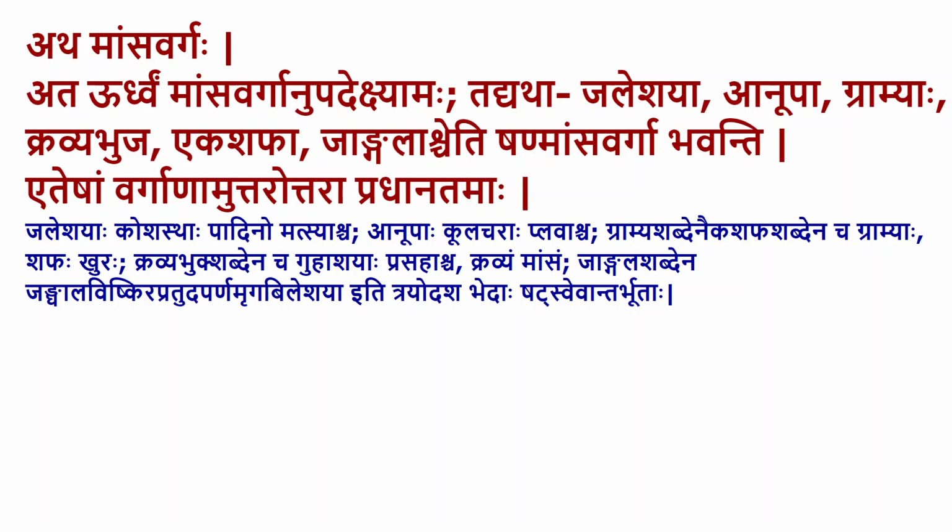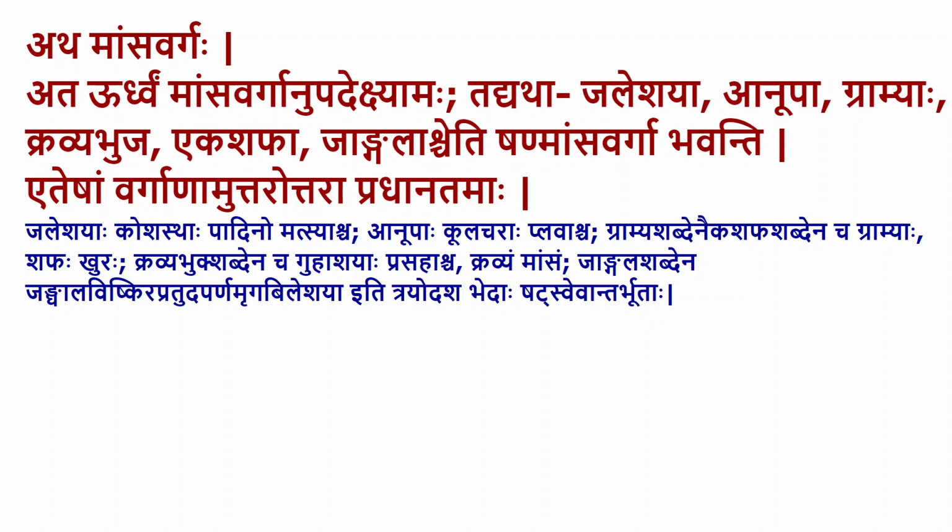Among the Jaleshayaha, that's among the water living animals, again there are two categories mentioned by Dalan. Koshastaha, Padinaha, Matsyascha. There are three varieties. Koshastaha, Padinaha, Matsyascha, which are present in some shell, and then those which have some foot-like presentations. Matsyaha, the fishes which do not have the legs or maybe the foot-like structures.